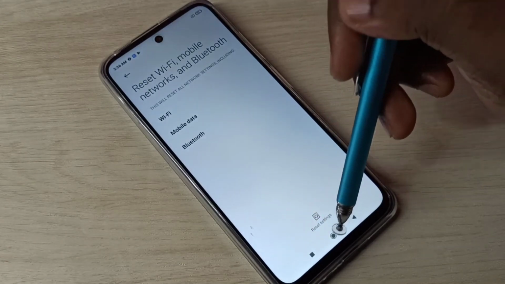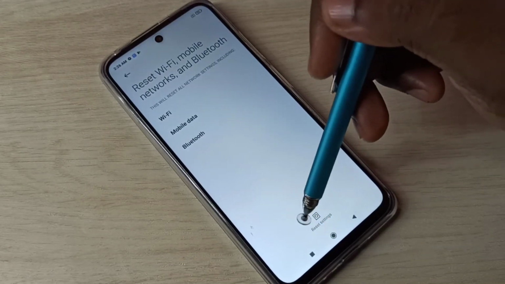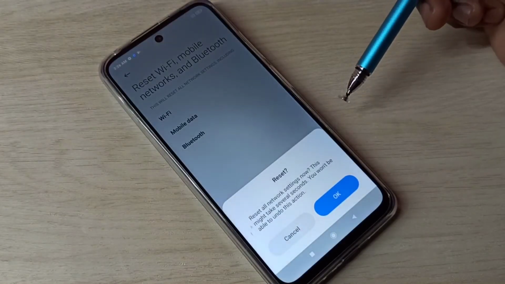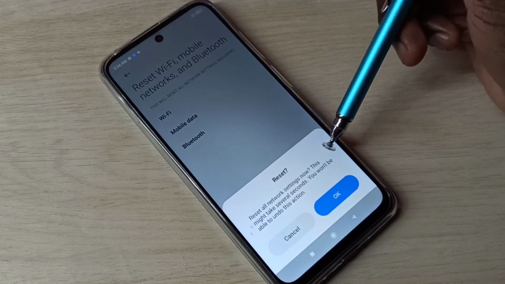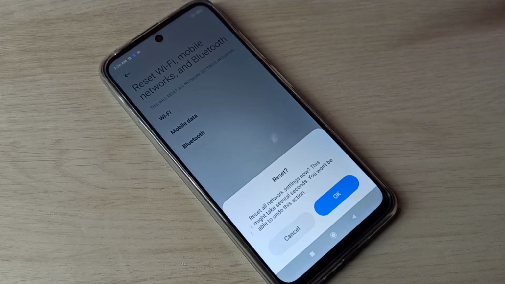So here you can see Reset Settings button. Tap on that. Then read this message, reset all network settings now. This might take several seconds. You won't be able to undo this action.